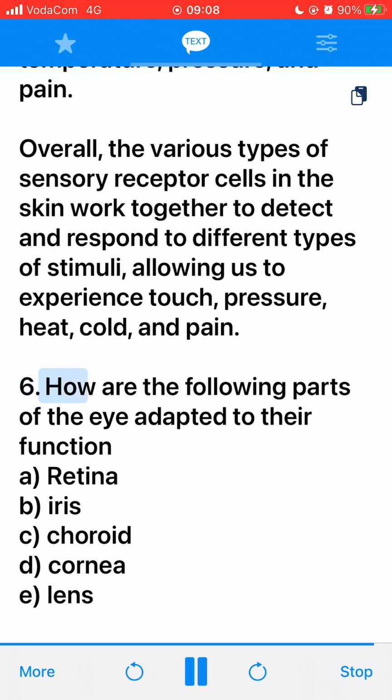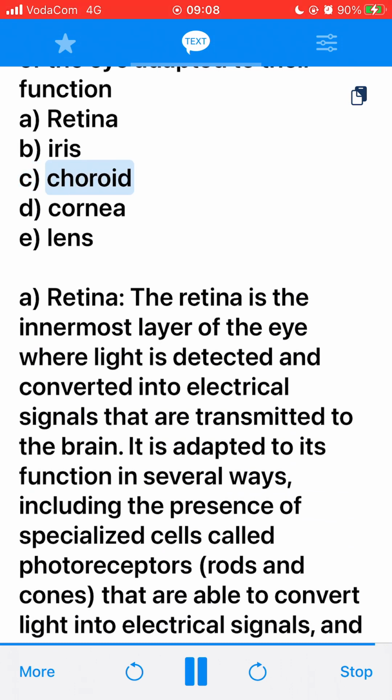6. How are the following parts of the eye adapted to their function? A. Retina. B. Iris. C. Choroid. D. Cornea. E. Lens. A. Retina. The retina is the innermost layer of the eye where light is detected and converted into electrical signals that are transmitted to the brain.